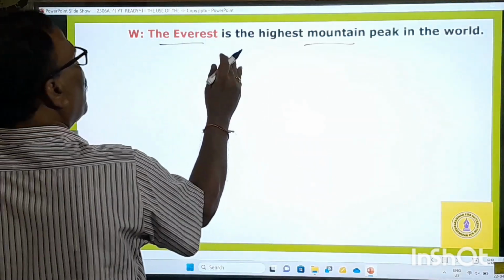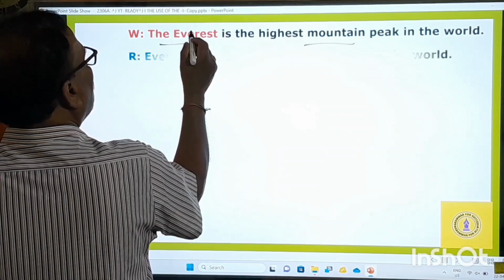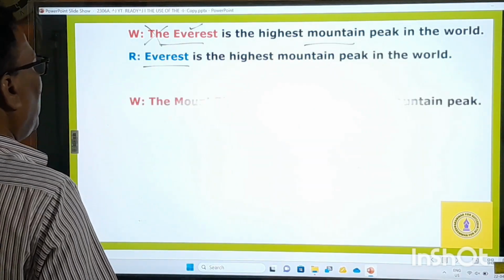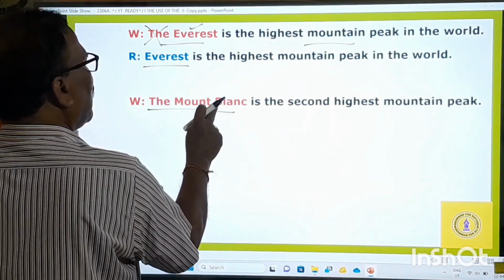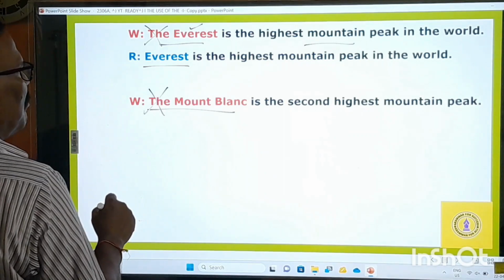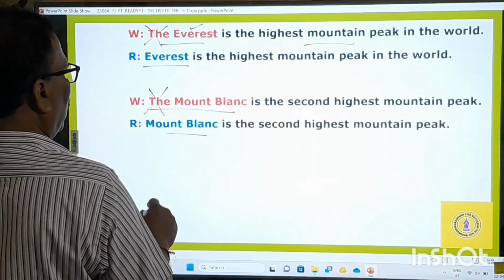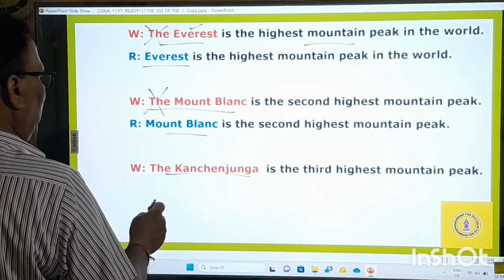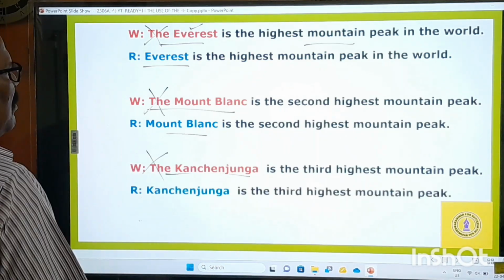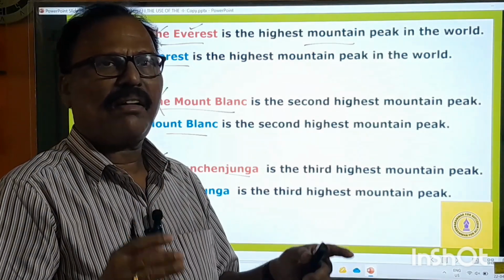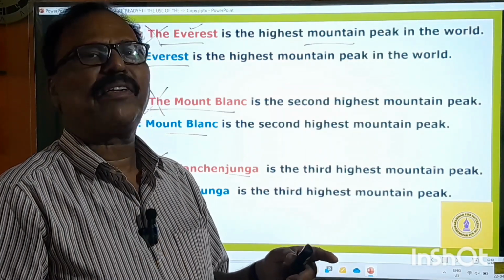Sometimes they say "the Everest"; it's a single mountain, therefore you should not use it. Mont Blanc is the second highest mountain peak in the world. Kanchenjunga is the third highest. If you know the rule thoroughly, you can easily identify the error if it is given in the error part.